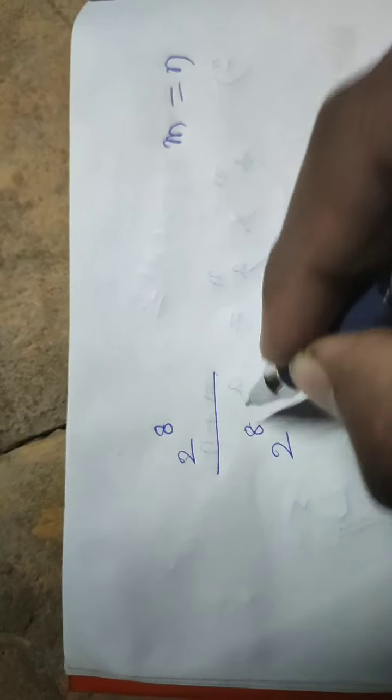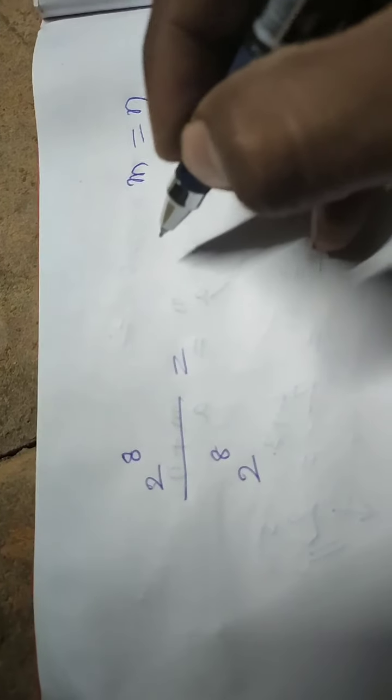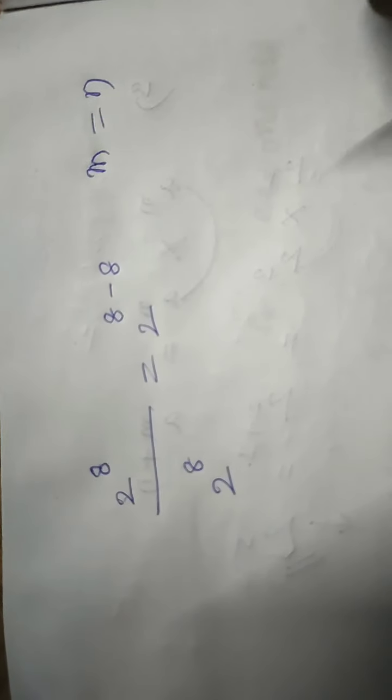Now what will we understand? One more case, m is equal to n. That means the upper number and lower number are the same. Now 2 power 8 by 2 power 8. Then by the formula a power m by a power n is equal to a power m minus n, I can write 2 power 8 minus 8.